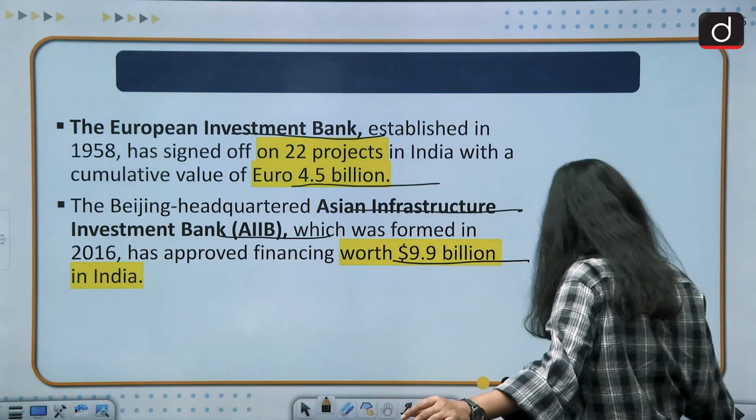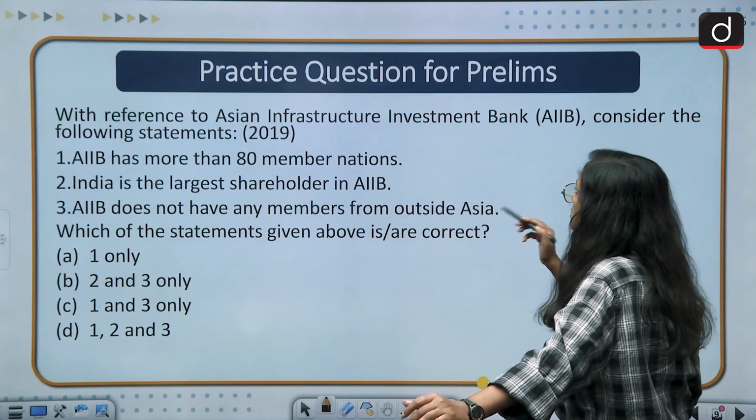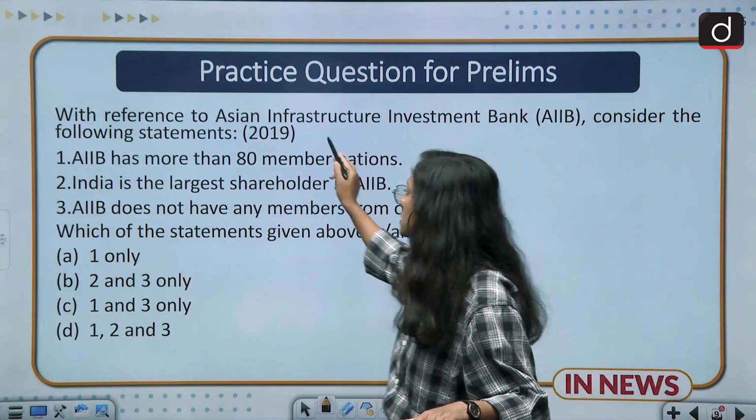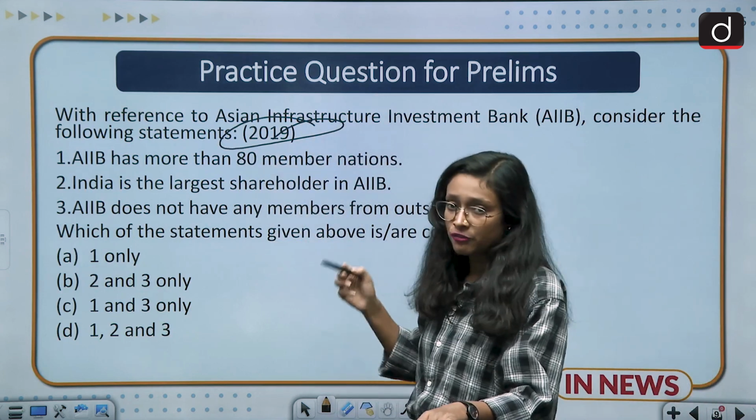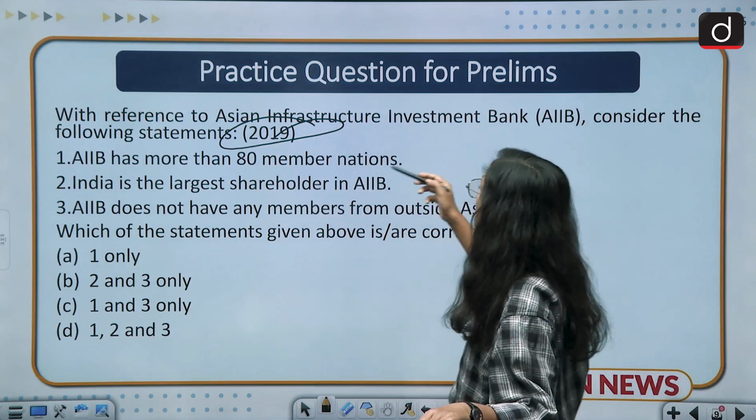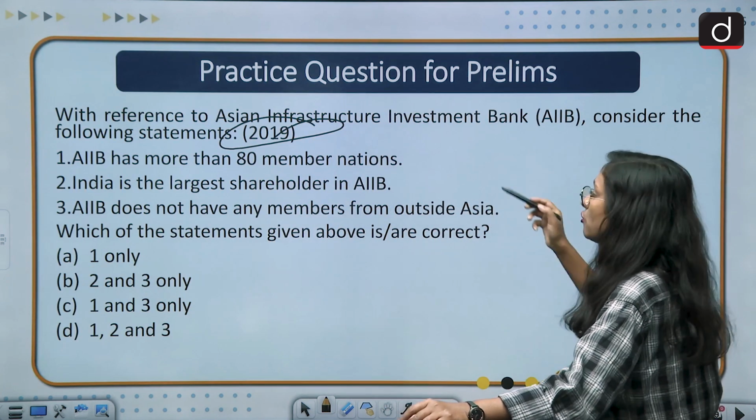So moving to the next slide. Next slide is that practice question for prelims. So this question has been already asked in 2019. The question is, with reference to Asian Infrastructure Investment Bank, consider the following statements.